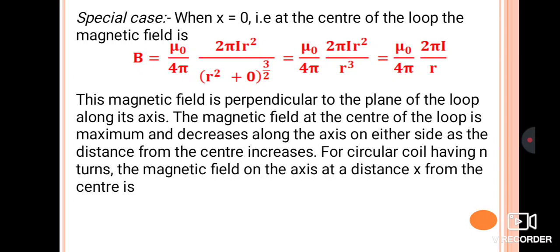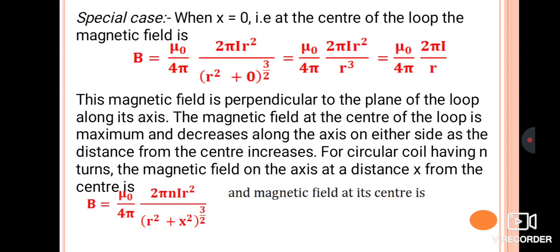The magnetic field at the center of the loop is maximum and decreases along the axis on either side as the distance from the center increases. For a circular coil having n number of turns, the magnetic field along the axis at a distance x from the center is given by B is equal to mu naught by 4 pi, 2 pi n I r square divided by r square plus x square raised to 3 by 2. The earlier equation is only for one turn. If it contains n turns, you just add n over there.